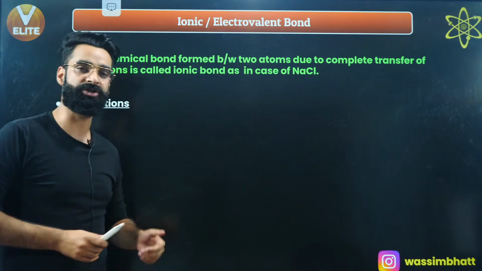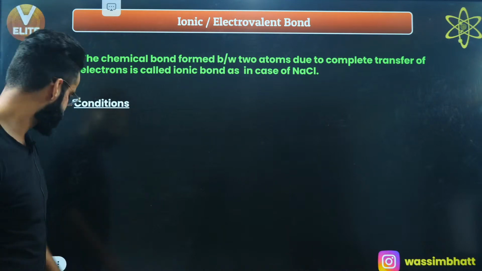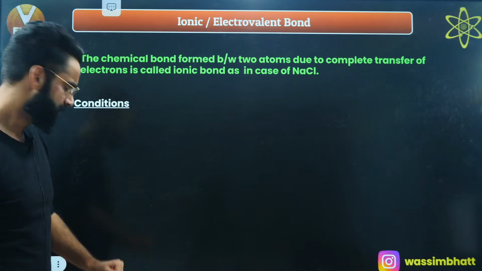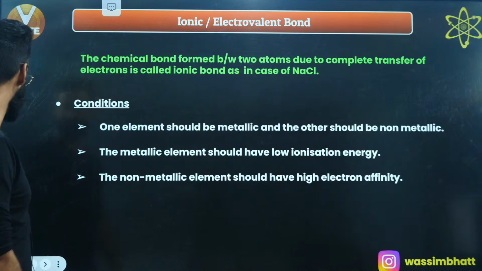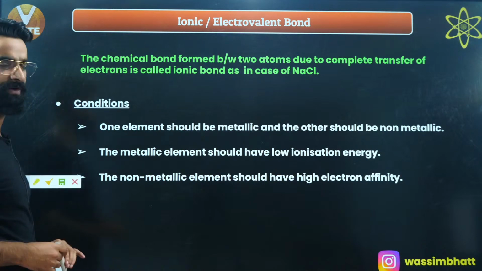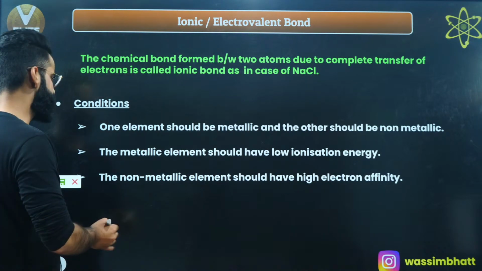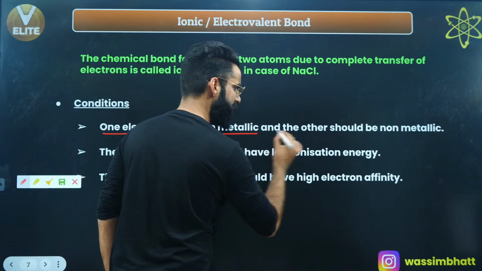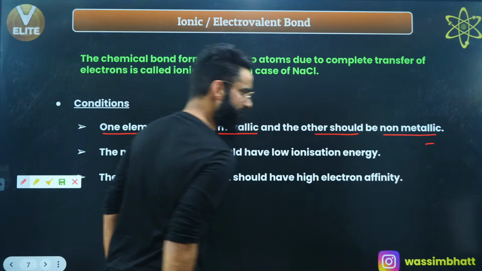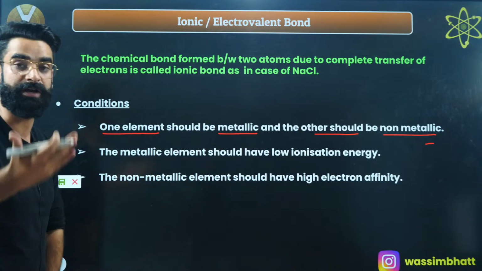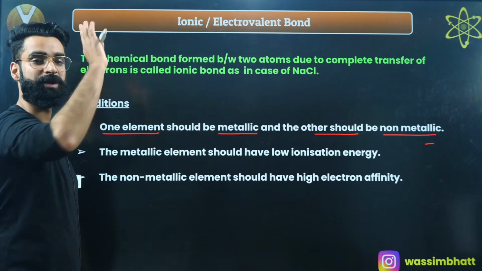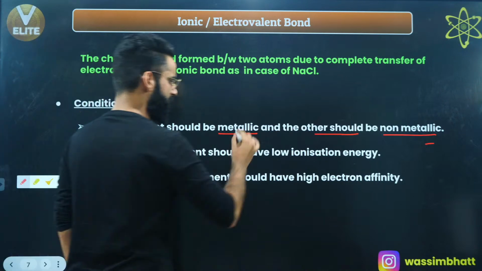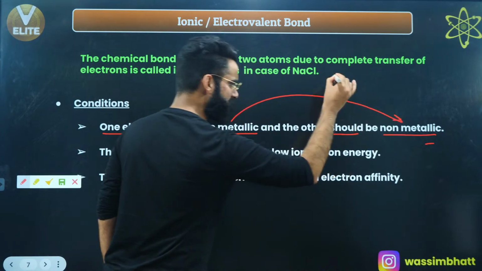Now talking about the conditions. What are the conditions for the ionic bond formation? See guys, have a look exactly what are the conditions which must get satisfied for the formation of ionic bond, right? The first condition: one element should be metallic and the other element should be non-metallic. Then only complete transfer of electron is possible from metal to non-metal.